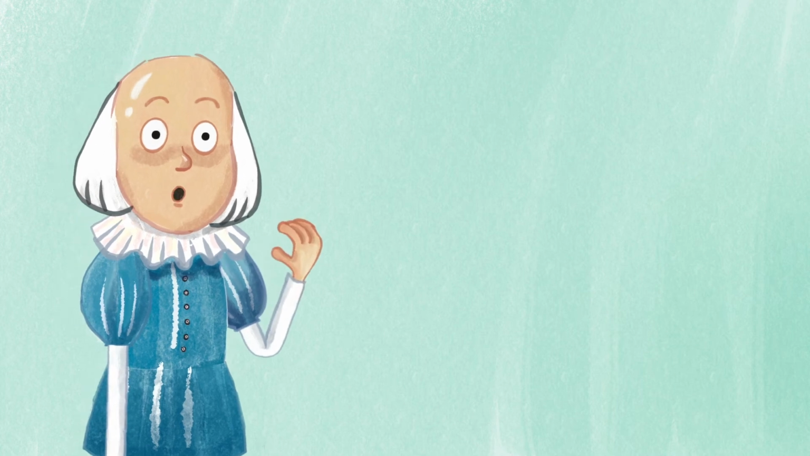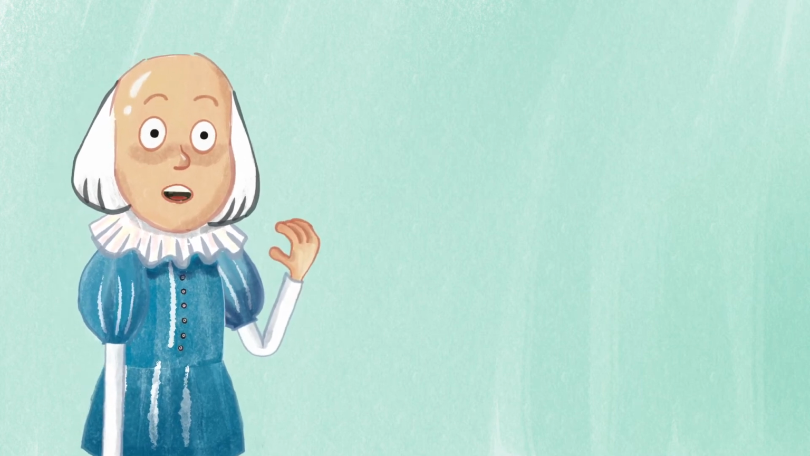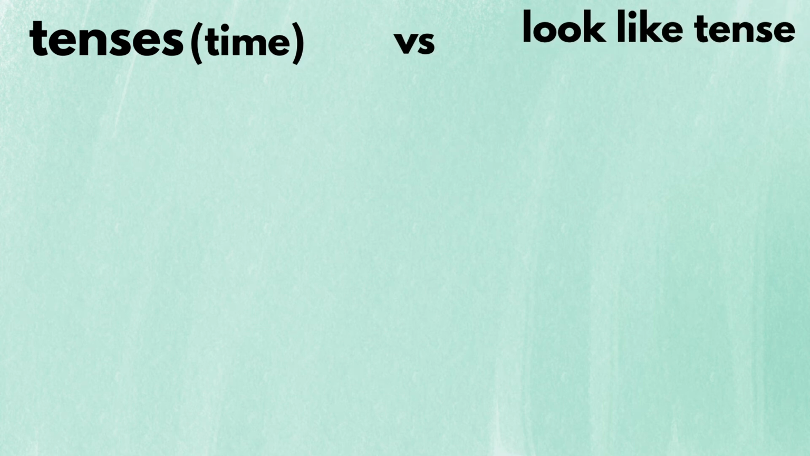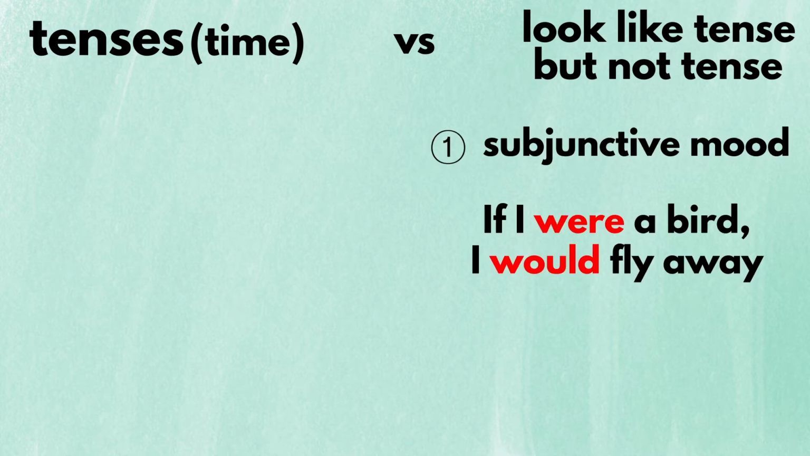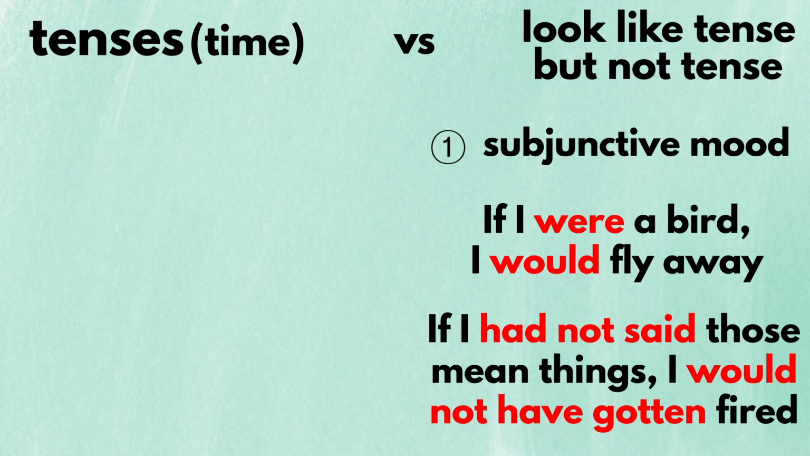Hi, this video explains how to distinguish between tenses, which are time-related expressions, and the things that look like tenses but are not tenses. These things include the subjunctive mood, as in, if I were a bird, I would fly away, or if I had not said those mean things, I would not have gotten fired.